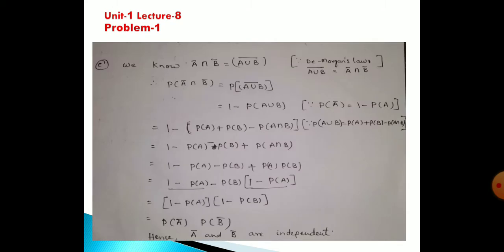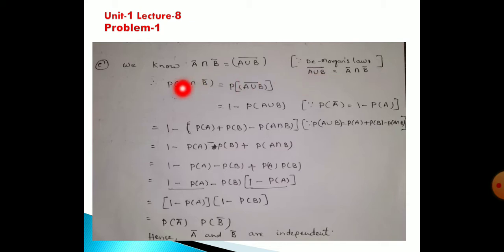We know that, coming to part C, according to the De Morgan laws, A union B whole bar is equal to A bar intersection B bar. We know from set theory, A union B whole bar is equal to A bar intersection B bar. This is De Morgan's law.